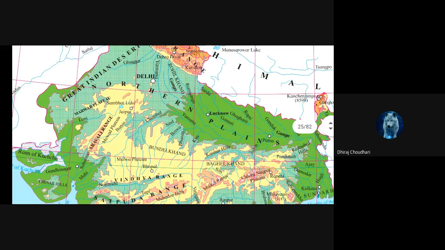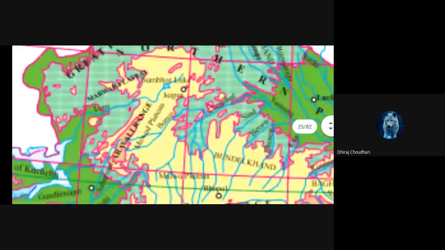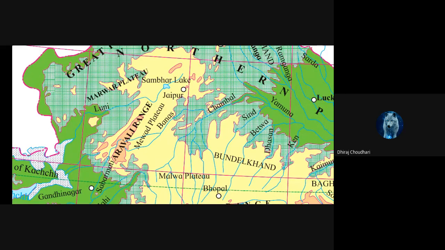So the water divider, Banas and Luni. We can easily see in the Aravali range, to the east of the Aravali range, the Mewad Plateau. Also, there is the Banas River. You can see the Banas River is there and the Luni River is there. So basically, Aravali divides two rivers. Which are these two rivers? Luni River and the Banas River.